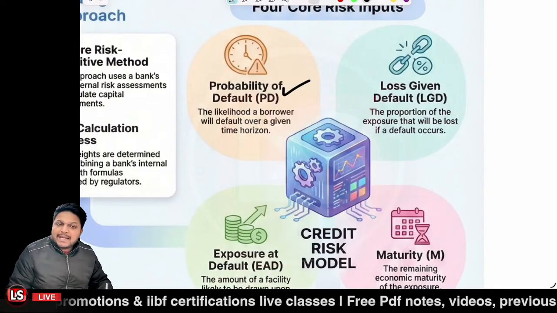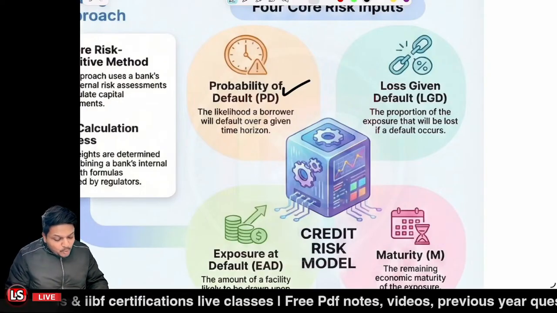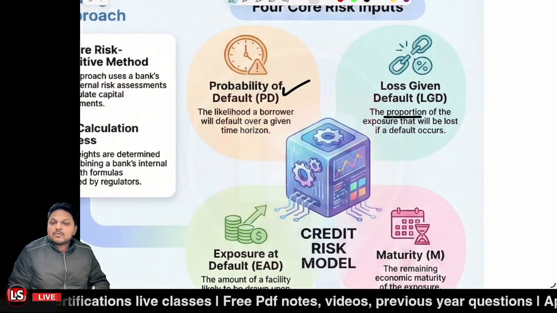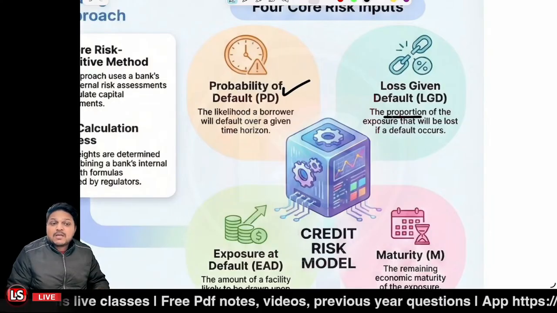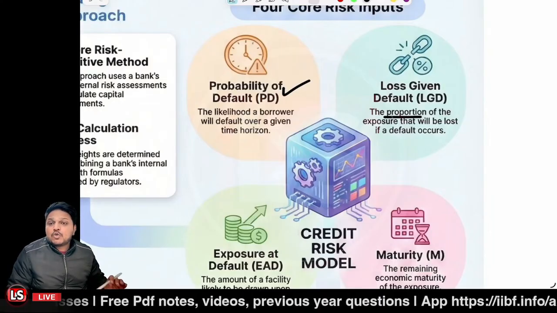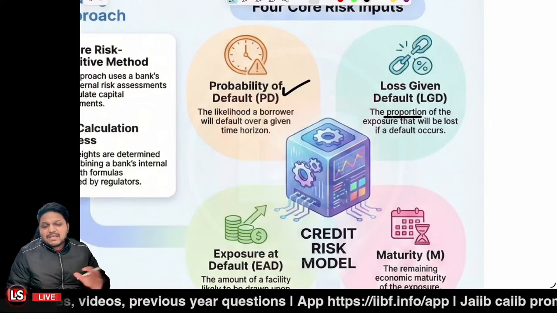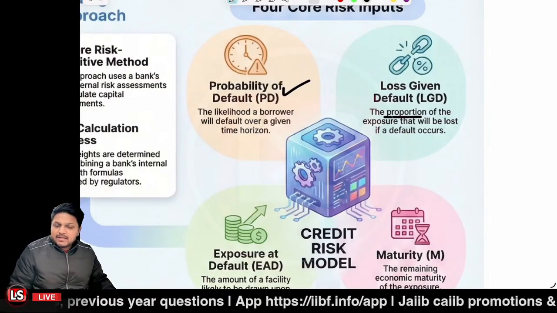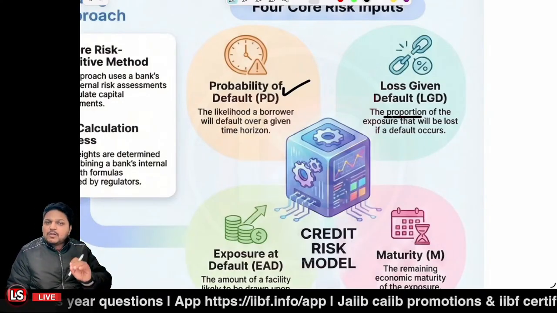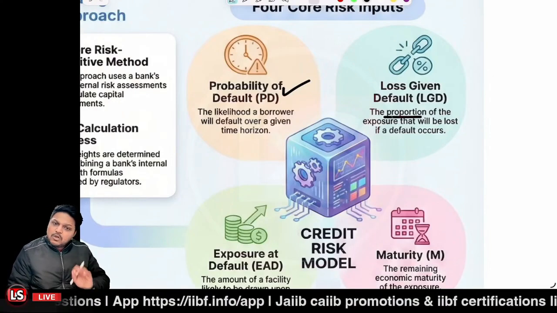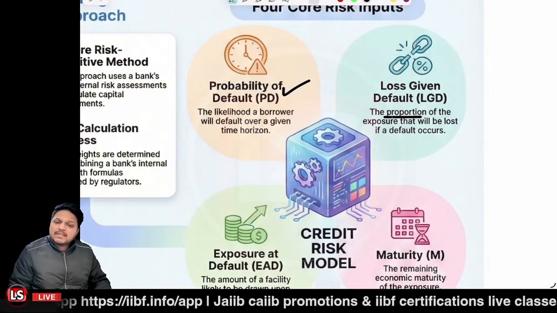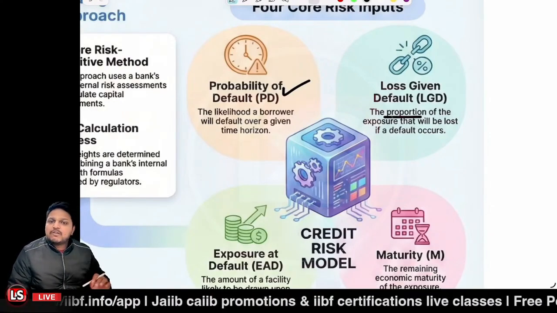And the LGD measures the proportion of the exposure that will be lost if the default occurs. We are just thinking that if the default occurred, this proportion of the exposure will be lost, right? That is loss given default.